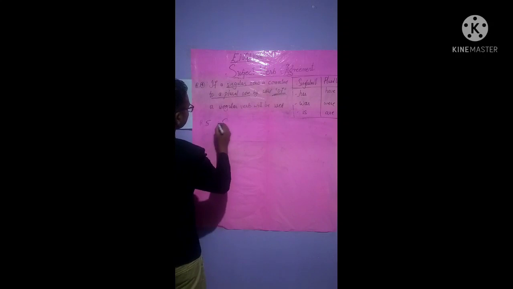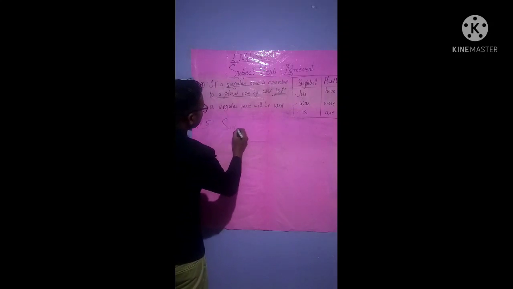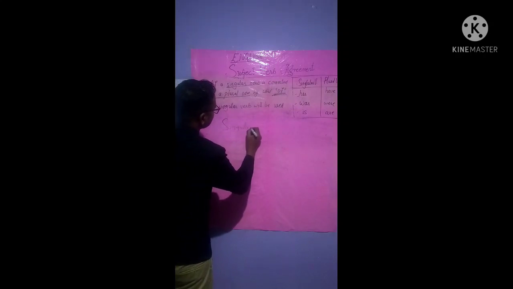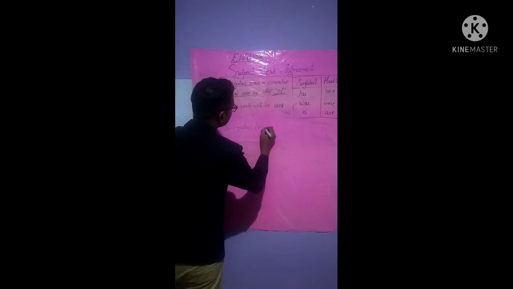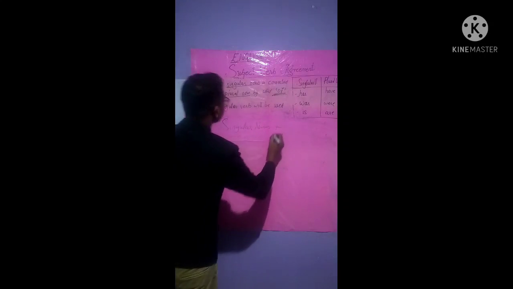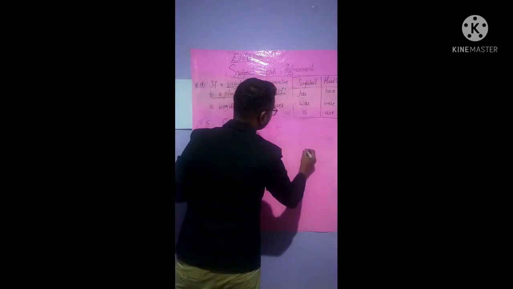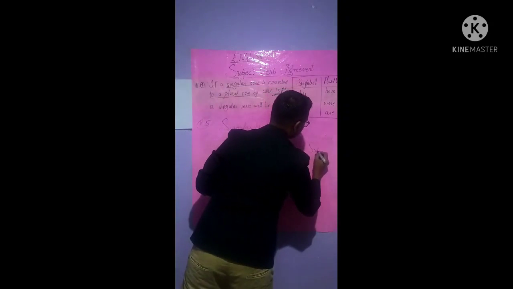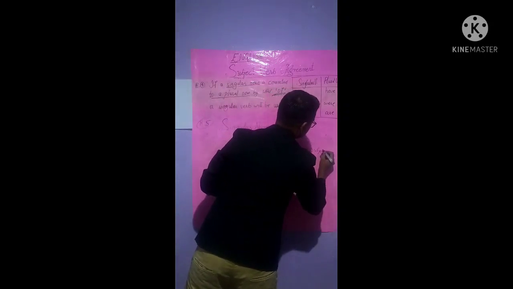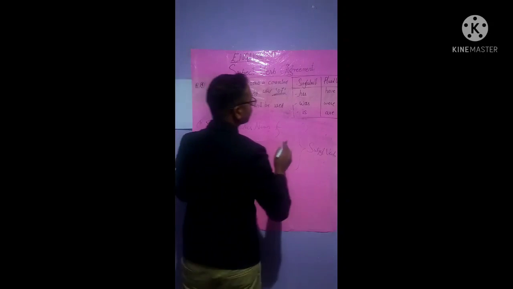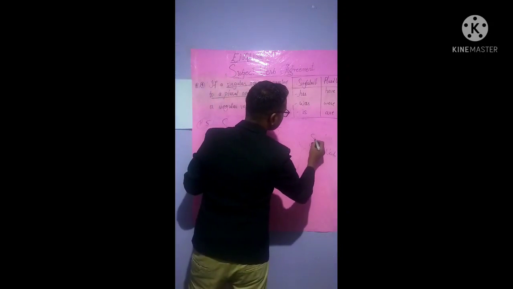Singular noun plus singular noun plus, there will be different examples. I will write it here along with the subject verb. The subject verb will be singular.